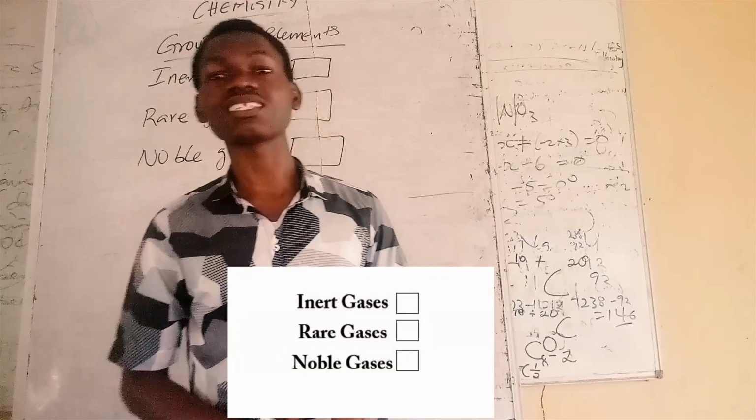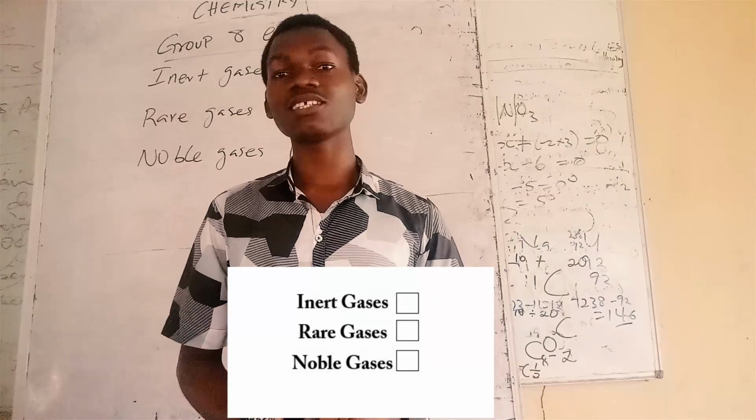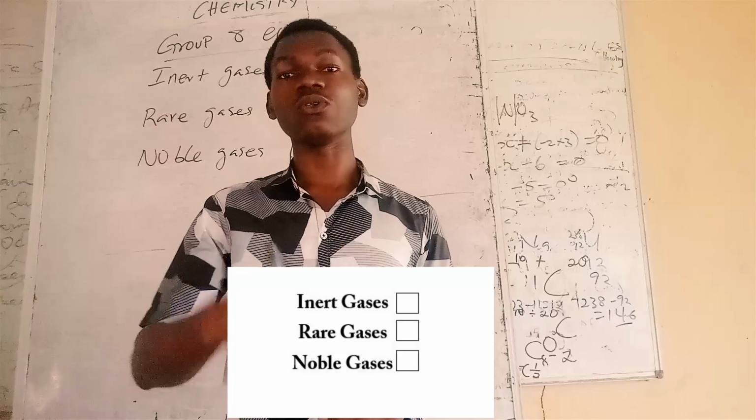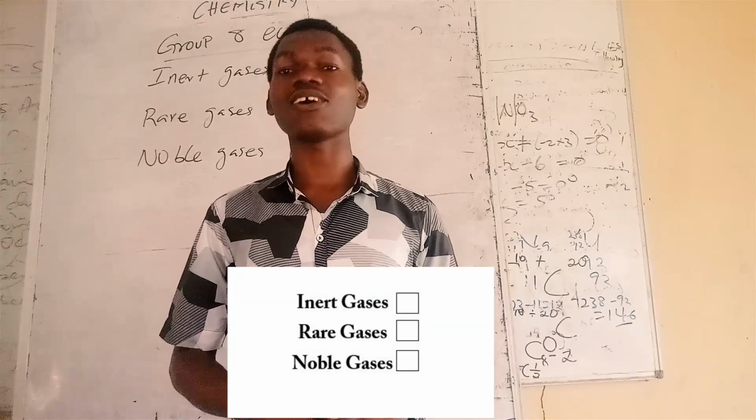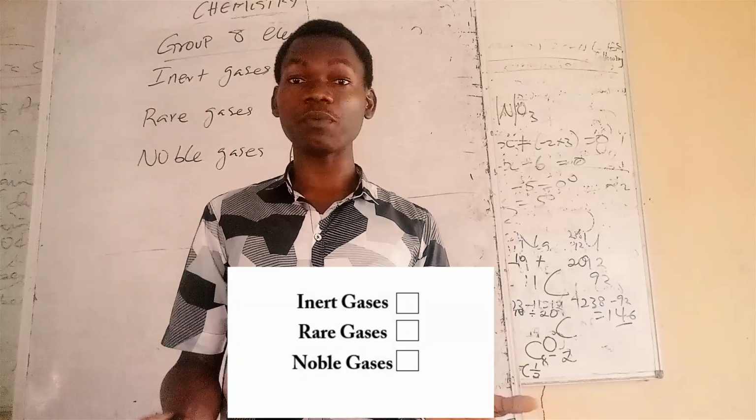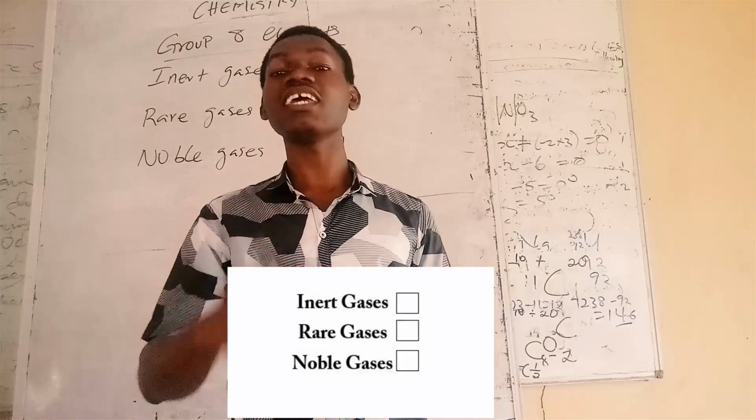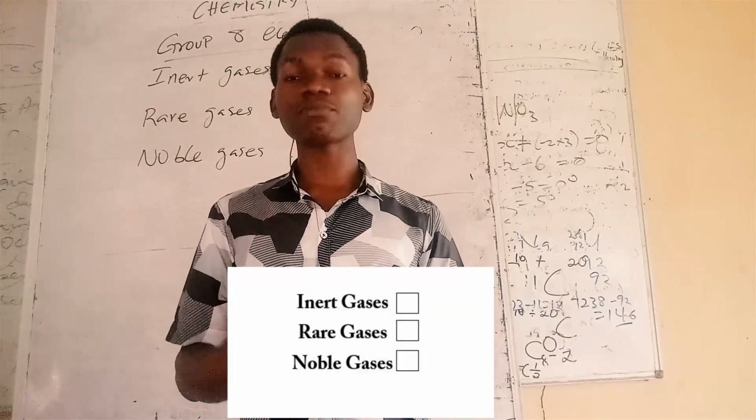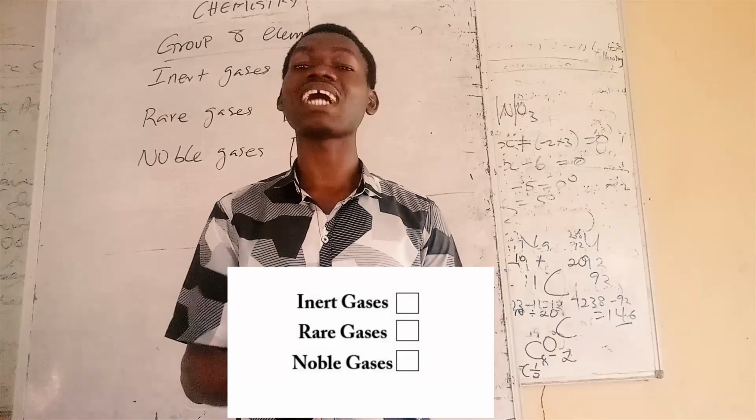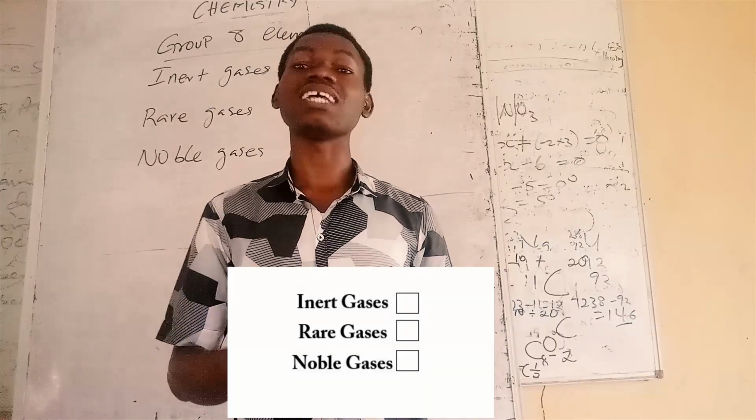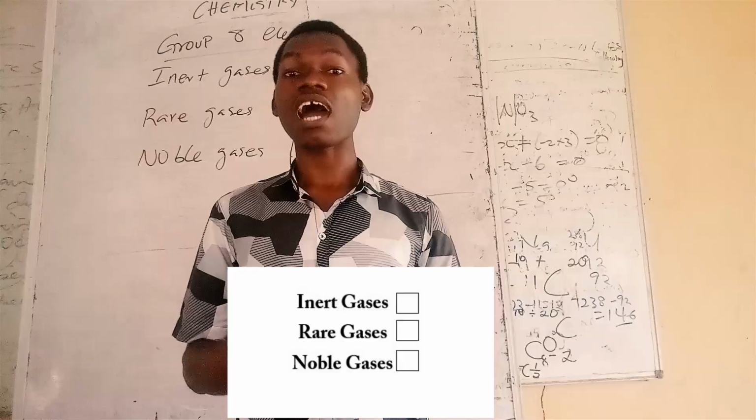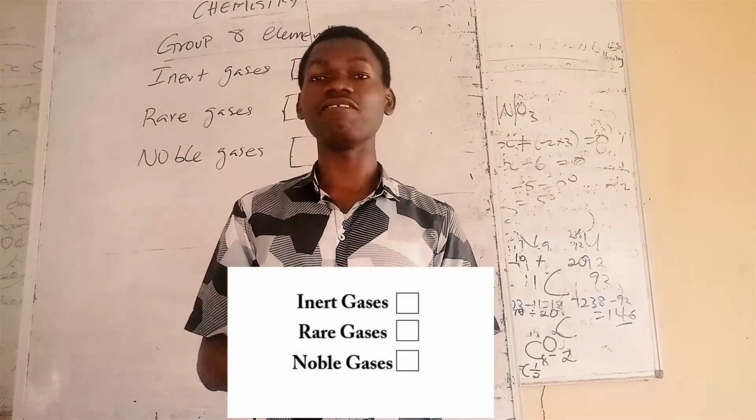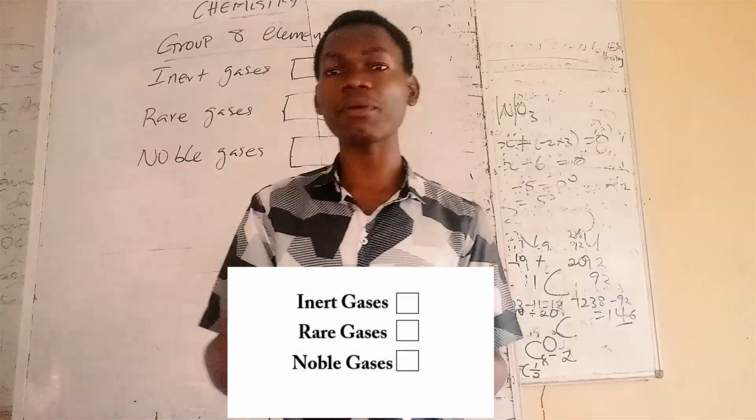Before we start, let's ask ourselves, what are group 8 elements? Group 8 elements are those elements at the last vertical column of the periodic table. They are called group 8 elements because they have 8 outermost electrons, or 8 valence electrons, except for the first member, helium, which has just one shell, so it has just 2 valence electrons. Apart from helium, all other group 8 elements have 8 valence electrons. So let us now break them down.